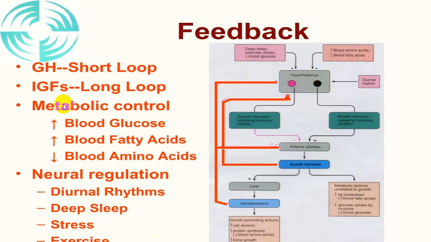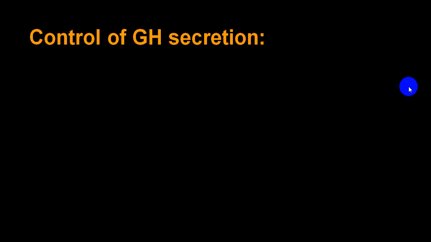And these are all factors we call metabolic factors, like increased blood glucose, increased free fatty acid, decreased amino acid, which can have a negative feedback control. And diurnal rhythm, deep sleep, stress, exercise will also have a positive feedback directly acting on the hypothalamus. So these are called a feedback system.